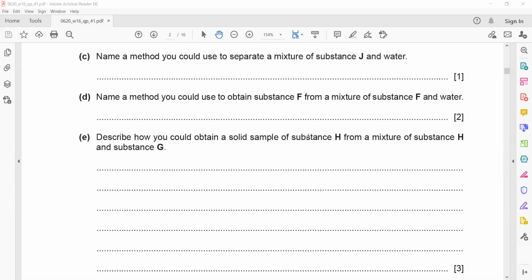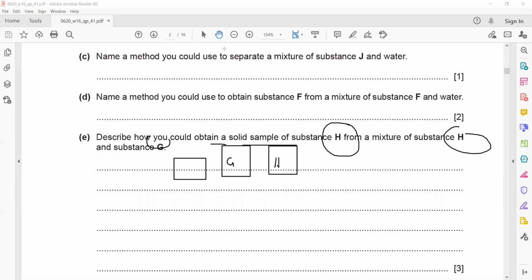In the question, they say you have substance H, and you have substance G, how you can separate them from each other? That is the question. Describe how would you obtain solid sample of substance H from a mixture of H and G. So H and G are mixed together. So first thing, you have to separate H from G. So how to separate H from G? First you make a solution, because when you add water, H will dissolve and G will remain insoluble. Then you filter it to remove G, and then you use crystallization or evaporation to obtain solid H.